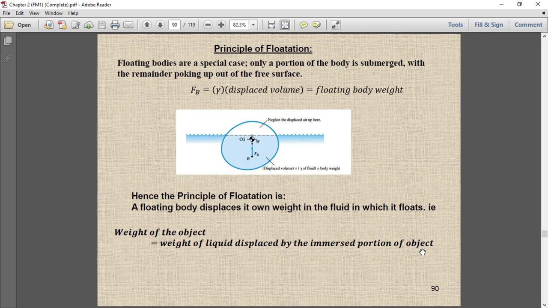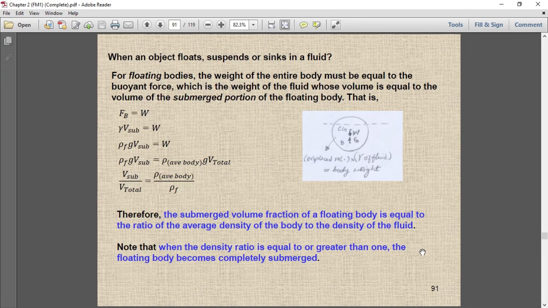This is basically the condition of flotation. Here we are going to find out the conditions at which the body floats, the body suspends, and the body sinks in a fluid. So let's see how we do that.